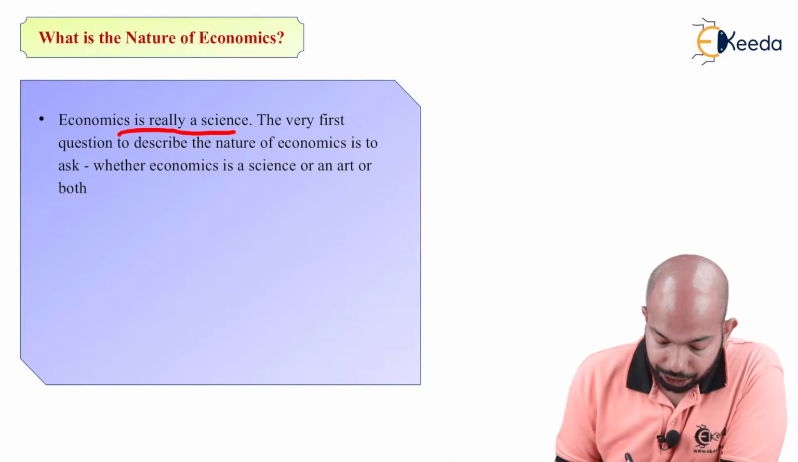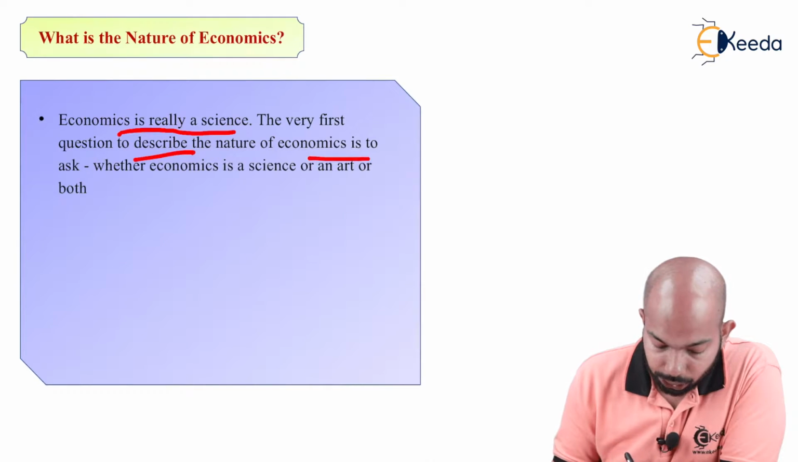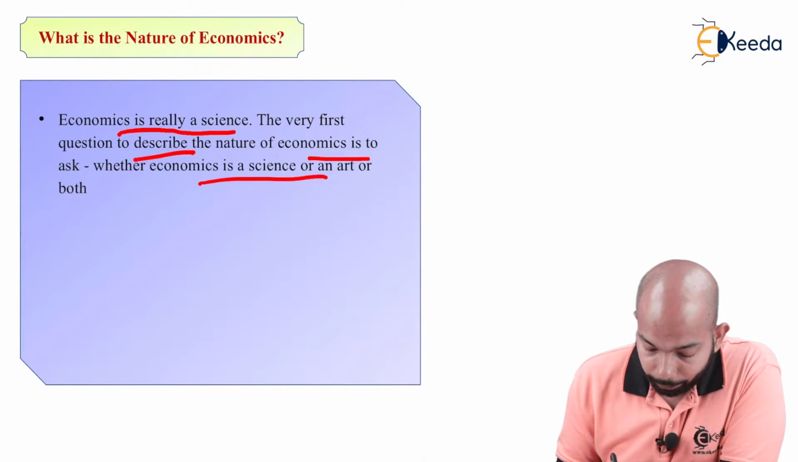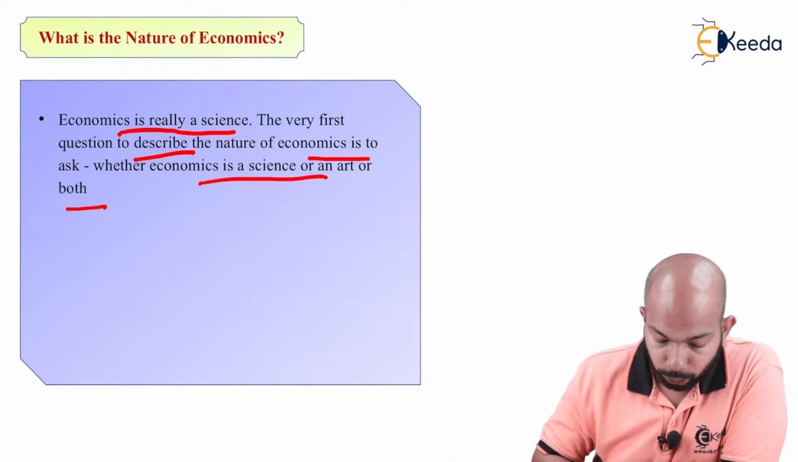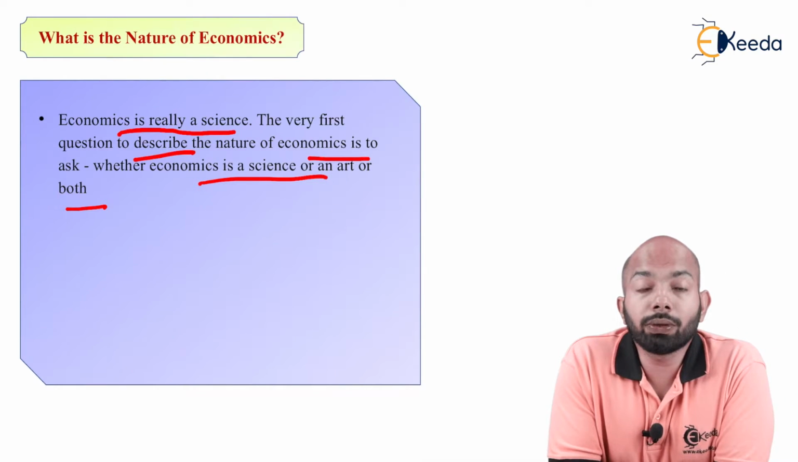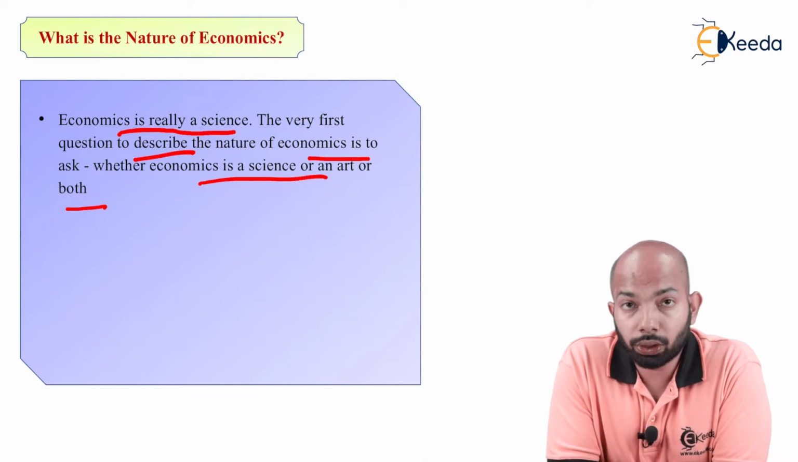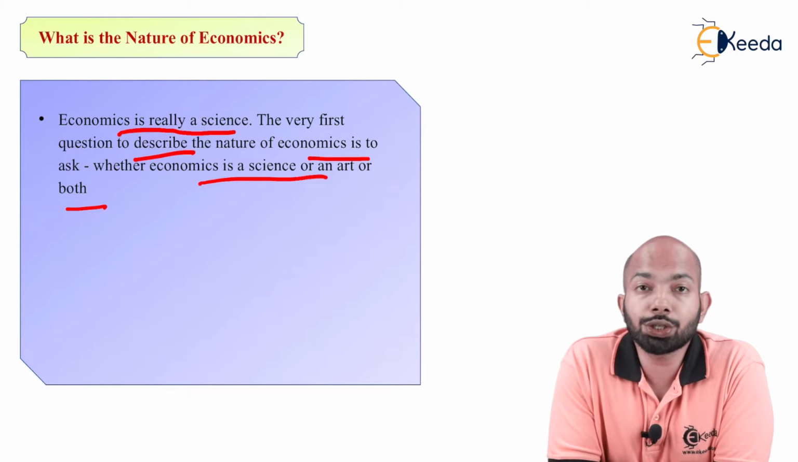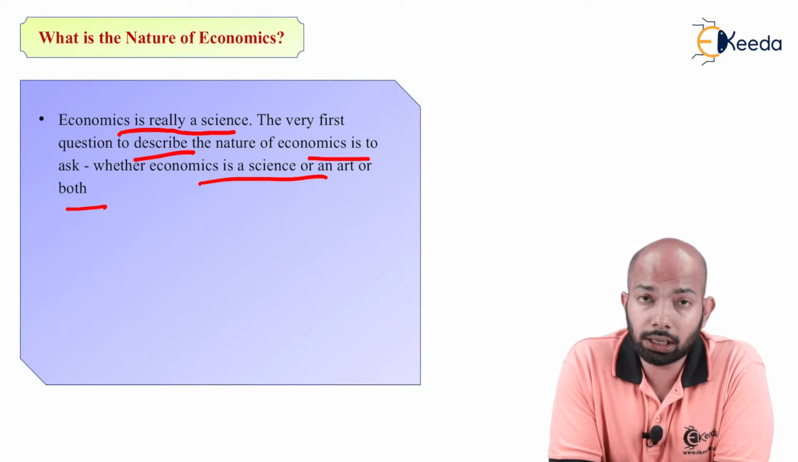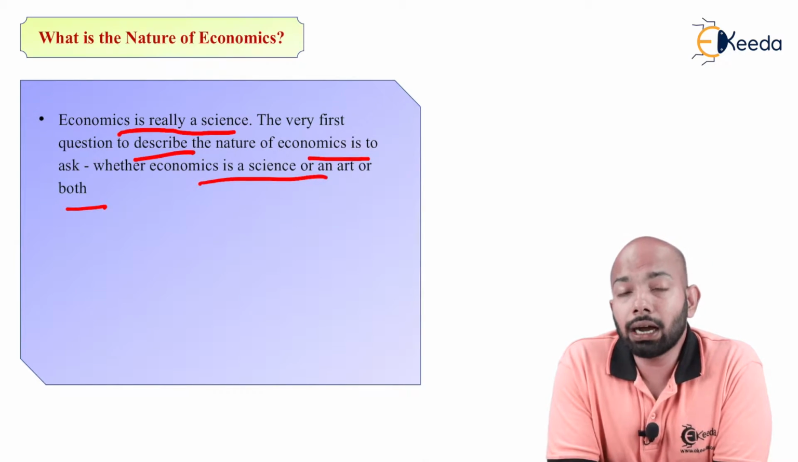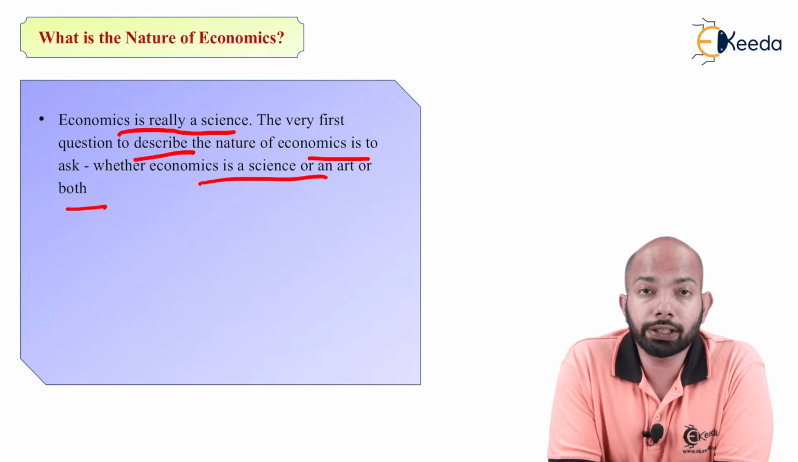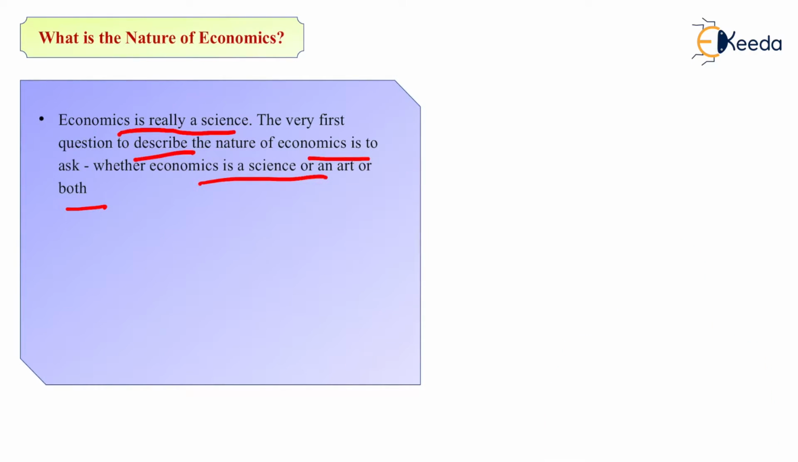The very first question to describe the nature of economics is to ask whether economics is a science or an art or both. We really don't know whether economics is a science or an art or both. Hence, the first question that we'll be asking is whether economics is science, or really art, or a mixture of both of them. This is what we'll be discussing now.